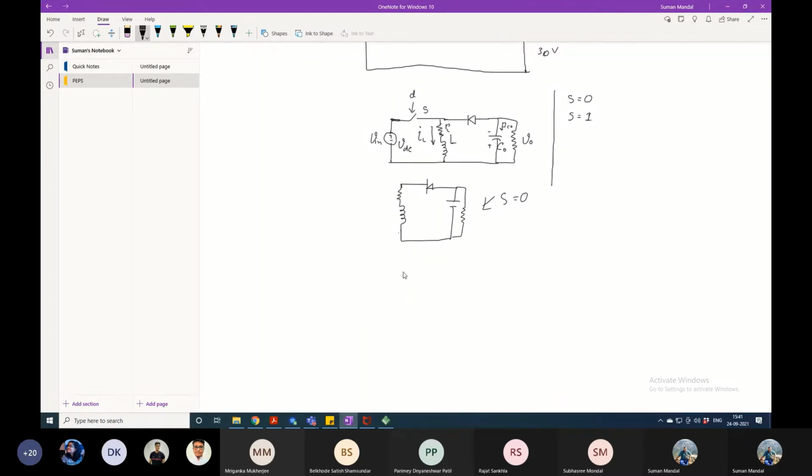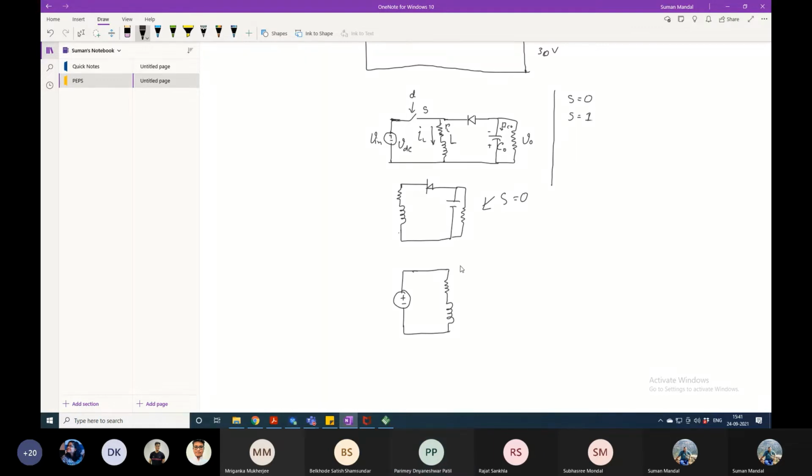S equals 1, when the switch is on, what will happen? The source cannot provide load current directly through this diode. It will only charge the inductor.